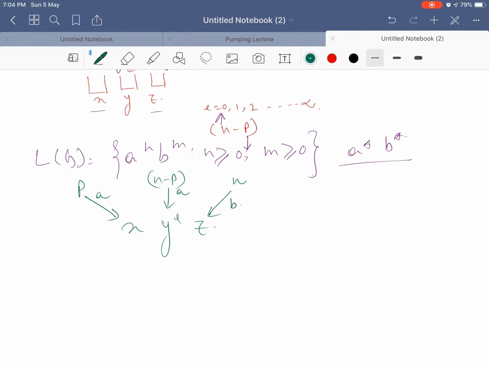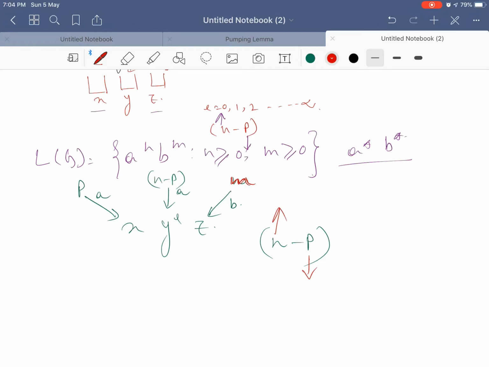Now, if I consider n minus p, to increase it, either I have to increase the value of n, or I have to decrease the value of p. Now, in this case, p cannot be decreased, because p is associated with x and x is fixed. So, as I cannot reduce the value of x, x is fixed, this one should be m.